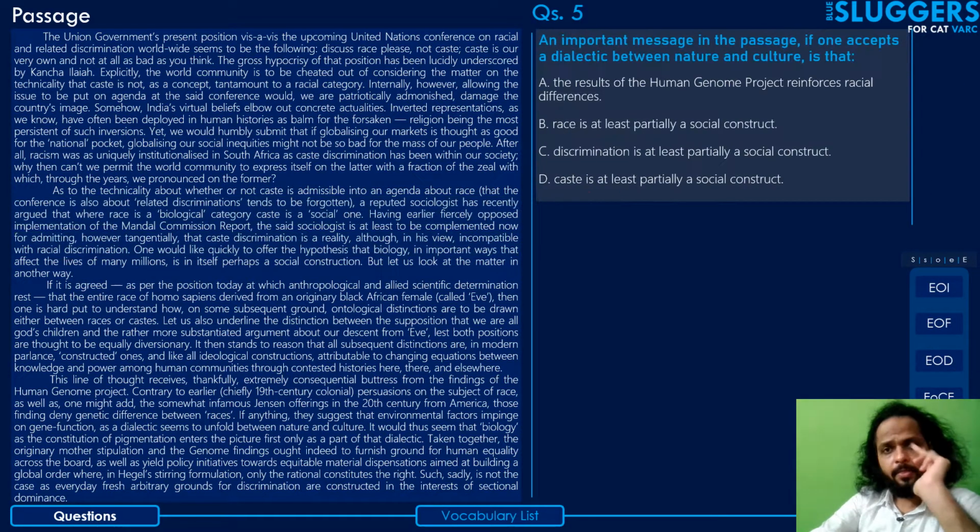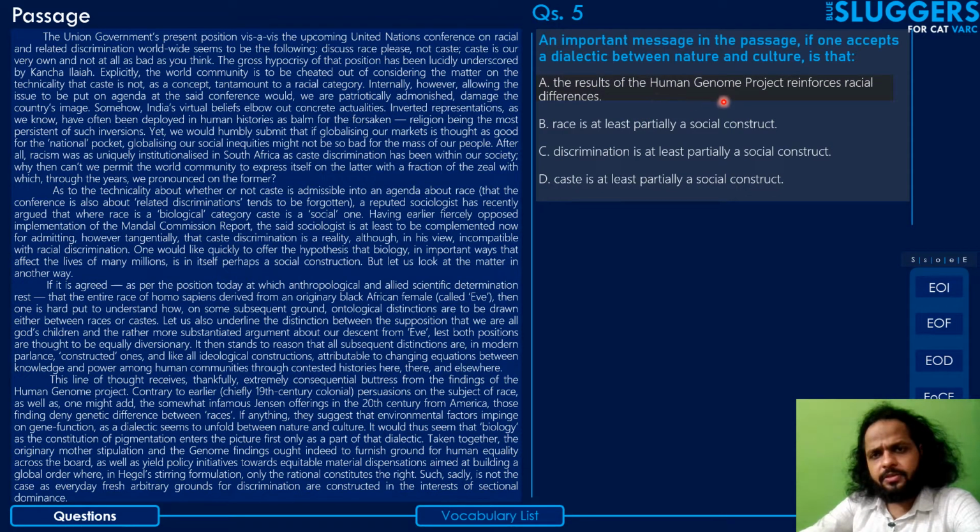Okay guys, coming to question number 5: an important message in the passage, if one accepts the dialectic between nature and culture, is that. Let's go through the options. The point of reference here is in the last paragraph. The first option says the results of the Human Genome Project reinforce racial differences. No, this is factually incorrect. In fact, the findings did not reinforce that; they reinforced the idea that racial differences are constructed, not inherent. They actually went against the inherent nature of racial differences. They said that these are created by people themselves in society. So this will be eliminated.